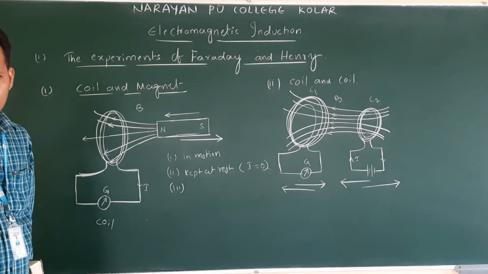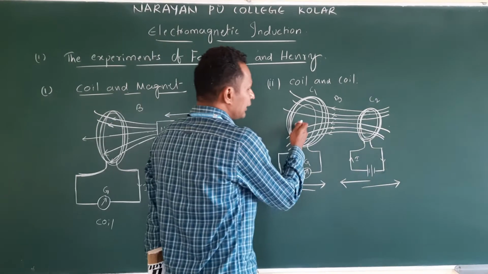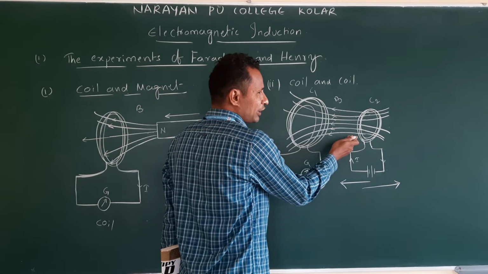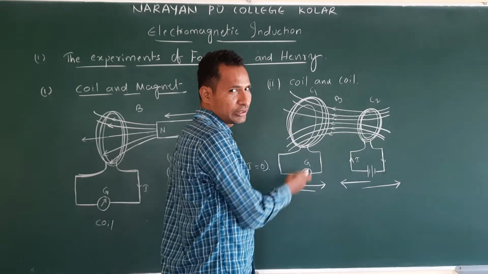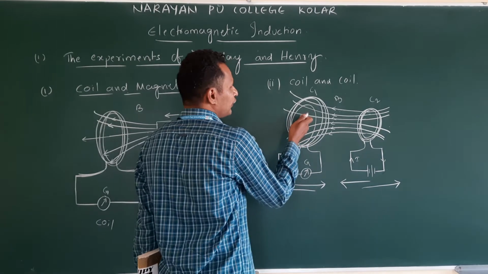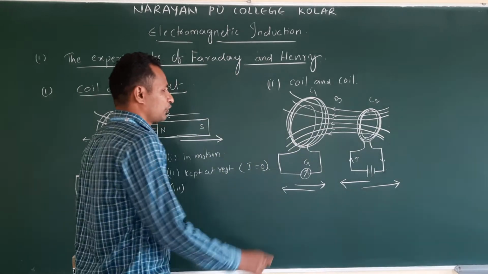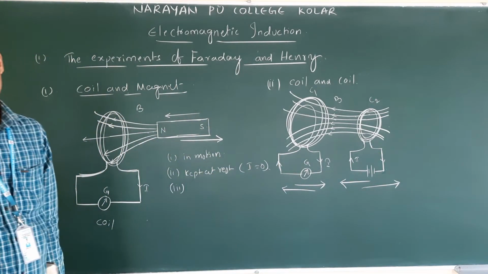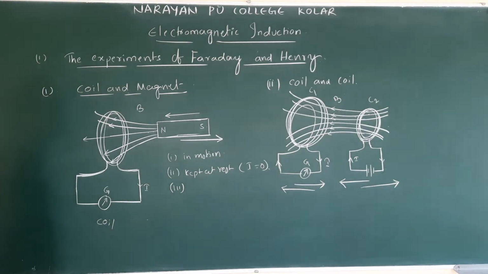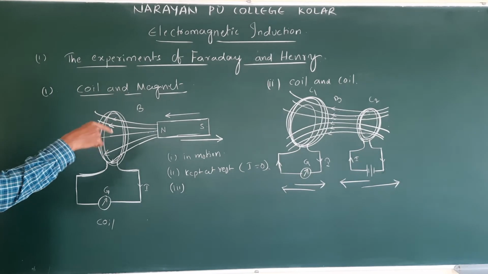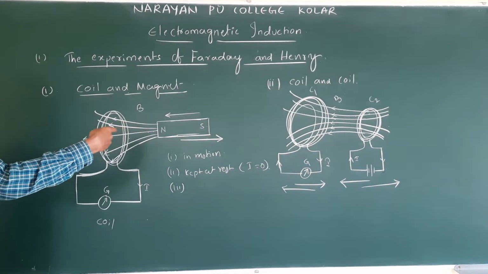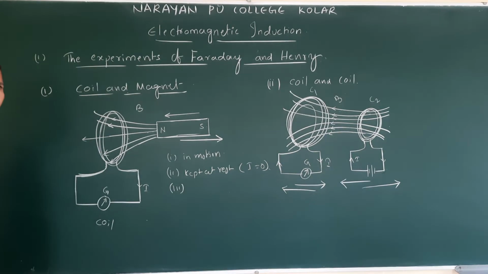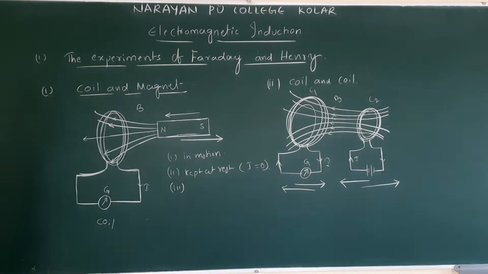From this also, what do we conclude? What is that? The relative motion between the coil which develops the magnetic field and the normal coil develops the EMF, or change in magnetic field in this coil is developing EMF. So this is the current direction. Don't worry about direction, that we will see in the coming discussions. What is the direction of the currents? Okay. What did you observe from these two? In these two experiments, they developed a varying magnetic field. Then the induced EMF they noticed in the other coil. Clear?